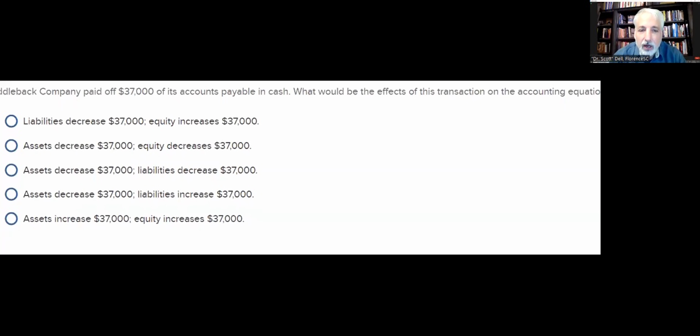Saddleback Company paid $37,000 of accounts payable with cash. What are the effects in the accounting equation? Hopefully by now you can tell me.